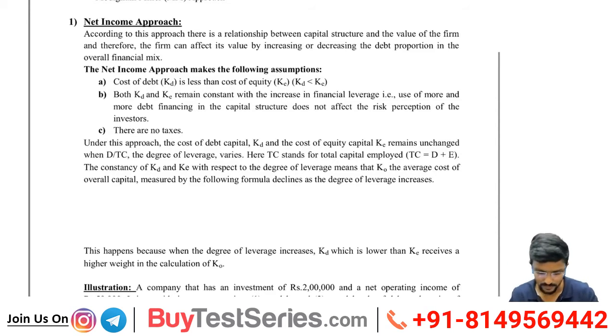There are basically 4 approaches to capital structure decisions: the net income approach, the net operating income approach, the traditional approach, and the Modigliani-Miller approach. Just the net income approach first. According to this approach, what is net income, sir? What is the profit available to equity shareholders? Correct. Net income is nothing but net profit. So this is the amount which is available to equity shareholders.